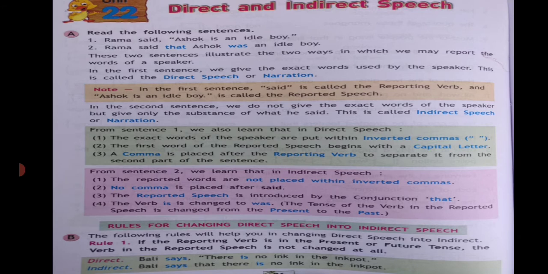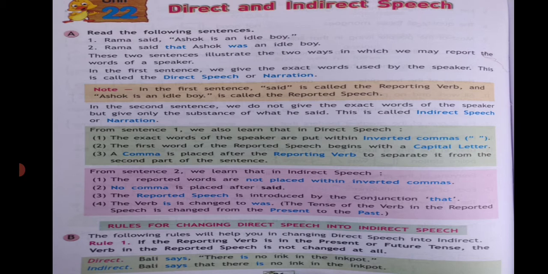Direct speech is used when sentences are said with the proper words, that means correctly, with exact words. But in indirect speech, we say it indirectly as a narration. We add some conjunction to the words and make a sentence. So let's see in detail what it is. Direct and indirect speech. Read the following sentences.